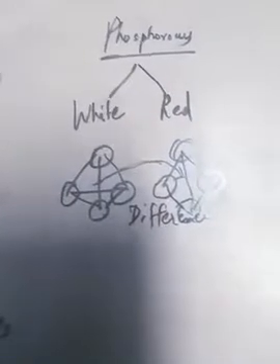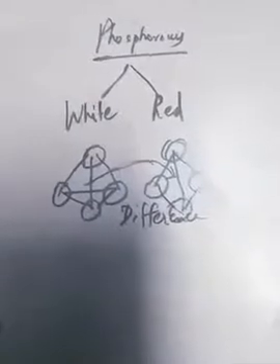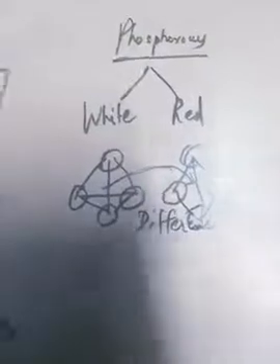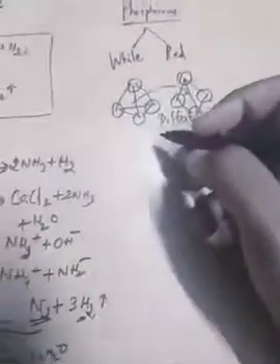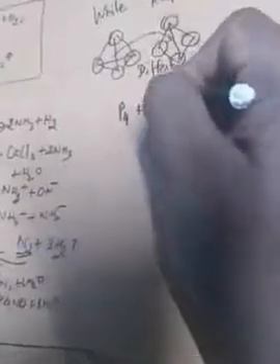Now we will go inside the properties of phosphorus, how it is going to affect the physical and chemical properties of phosphorus. What happens when phosphorus reacts with oxygen?